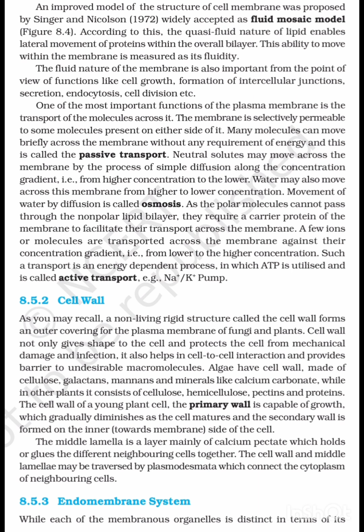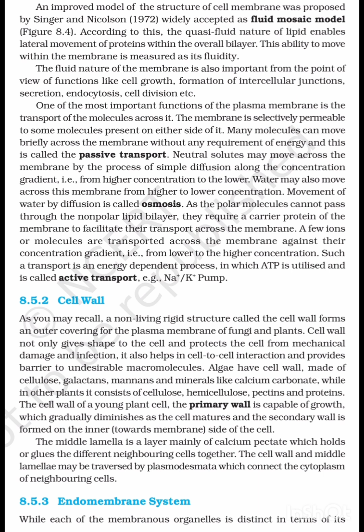Cell wall. As you may recall, a non-living rigid structure called the cell wall forms an outer layer covering the plasma membrane of fungi and plants. The cell wall not only gives shape to the cell and protects the cell from mechanical damage and infection, it also helps in cell to cell interaction and provides a barrier to undesirable macromolecules.